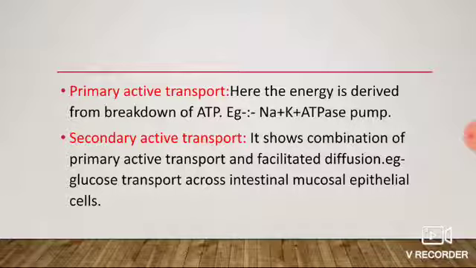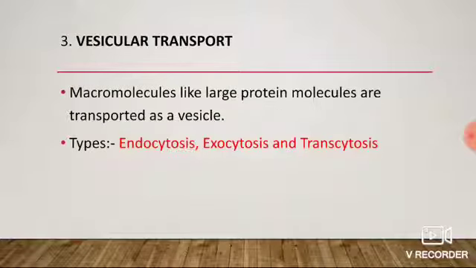Secondary active transport. It shows a combination of primary active transport and facilitated diffusion. Example, glucose transport across the intestinal mucosal epithelial cells during the process of digestion. Vesicular transport. The macromolecules like large protein molecules are transported as vesicles. It is also known as bulk transport, and there are three types of vesicular transport: endocytosis, exocytosis, and transcytosis.